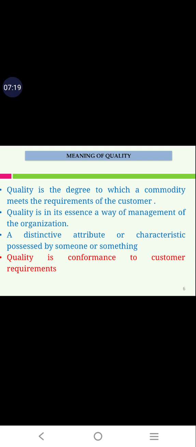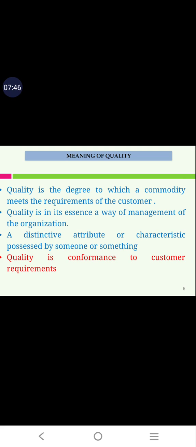Today it has become a compulsory aspect that the management should be involved in the quality process. So management should concentrate and involve itself in the quality process and improve the quality of the product.